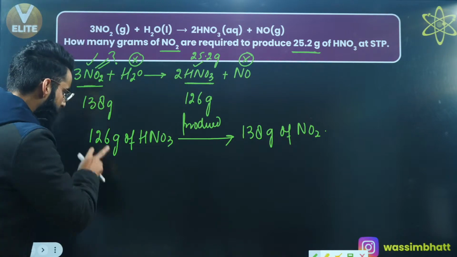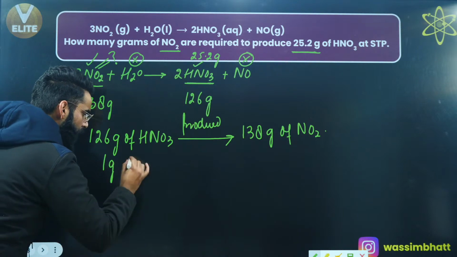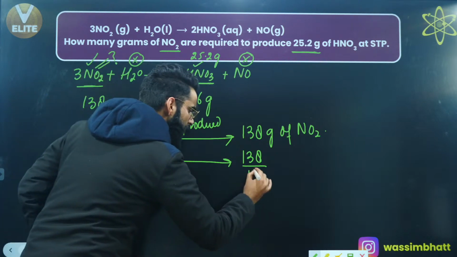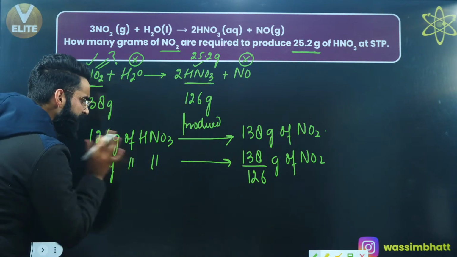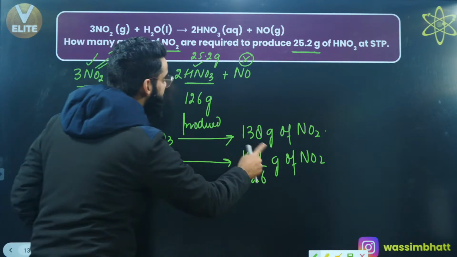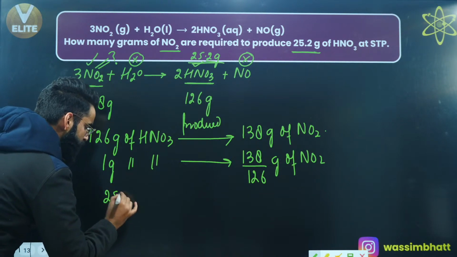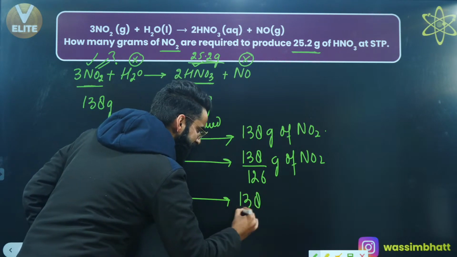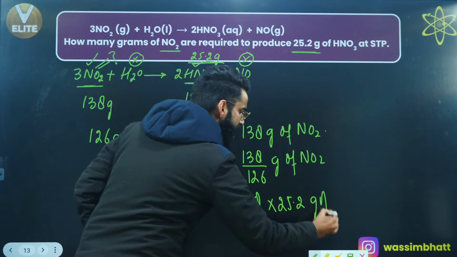Now have a look. 126 grams of HNO3 are produced from 138 grams of NO2. So can I say 1 gram of HNO3 is produced from 138 divided by 126 grams of NO2, right? So I got to know 1 gram of HNO3 is produced from these many grams of NO2. So 25.2 grams of HNO3, as per the equation, should be produced from 138 divided by 126 multiplied by 25.2 grams of NO2, right?